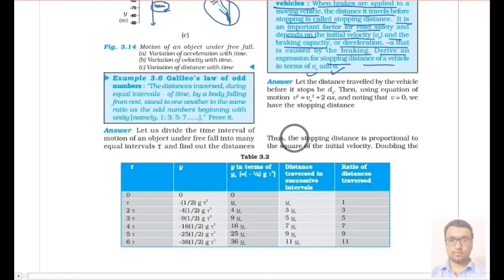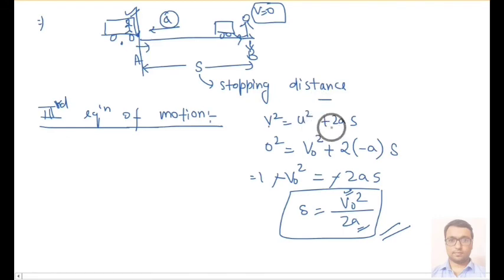In your NCERT book, it has not mentioned the formula that we have got, but it is saying that stopping distance, here you can read, is proportional to the square of the initial velocity. As we got this formula, we can clearly see that our stopping distance s is directly proportional to the square of the initial velocity.